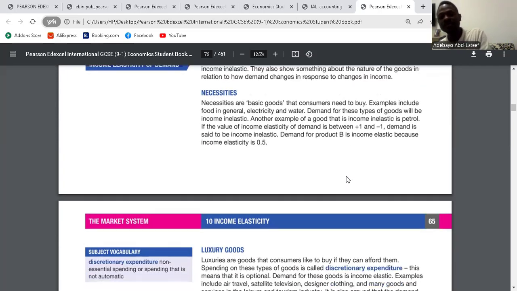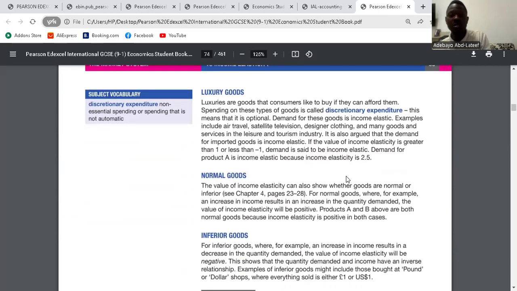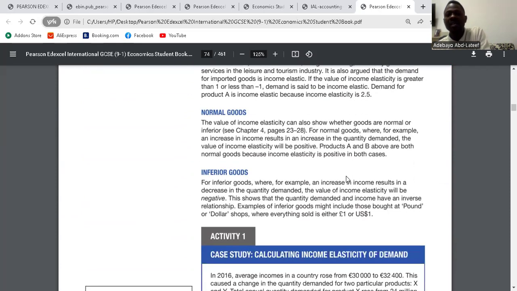Clear? Yes. For luxury goods, we tend to buy them if our income increases. So they are discretionary. We only buy them if our level of income increases. It is income elastic, like a car. Clear? For normal goods, the demand for them increases as our level of income increases. But for inferior goods, the demand for them reduces as our level of income increases.